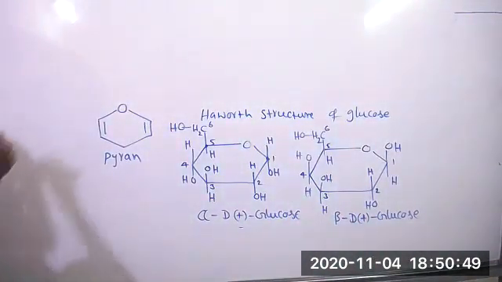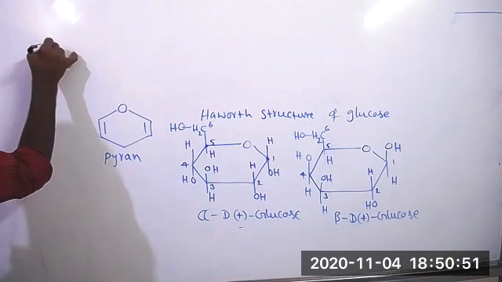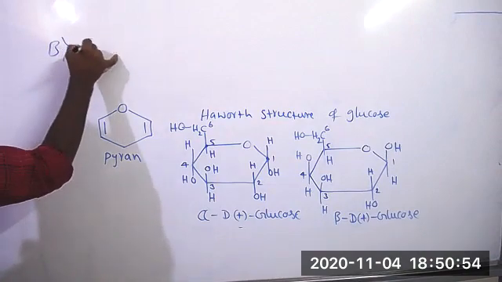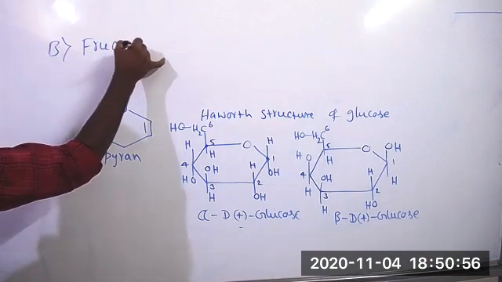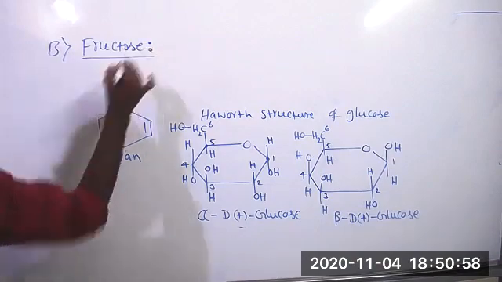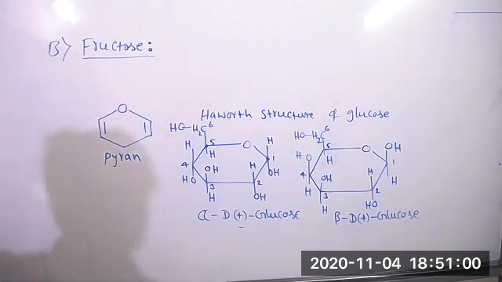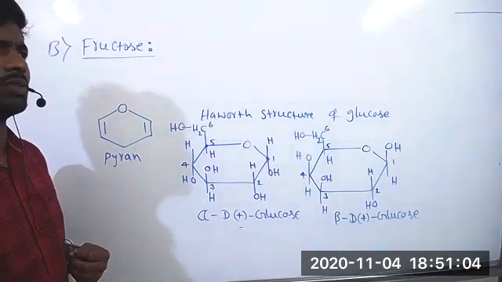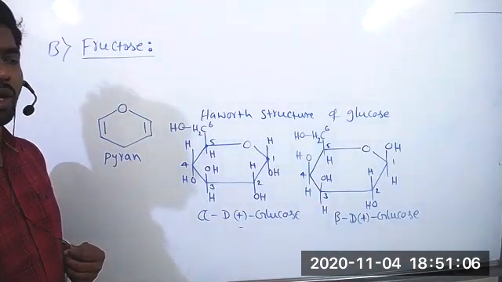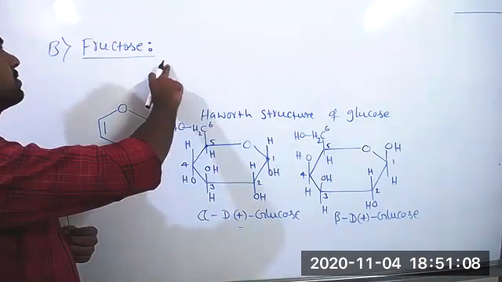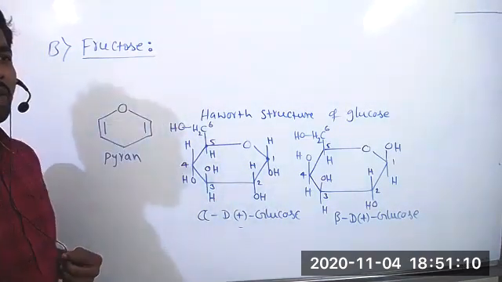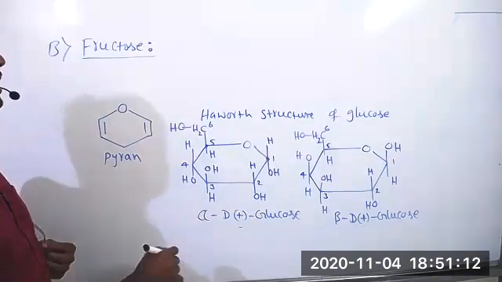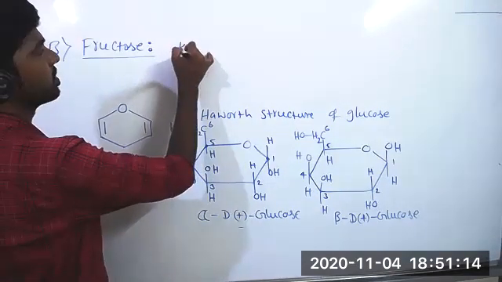See about fructose. Glucose has 6 carbon atoms and an aldehyde function; that's what we call aldohexose. Fructose also has 6 carbon atoms, but it has a keto group. So now we can call it a ketohexose.